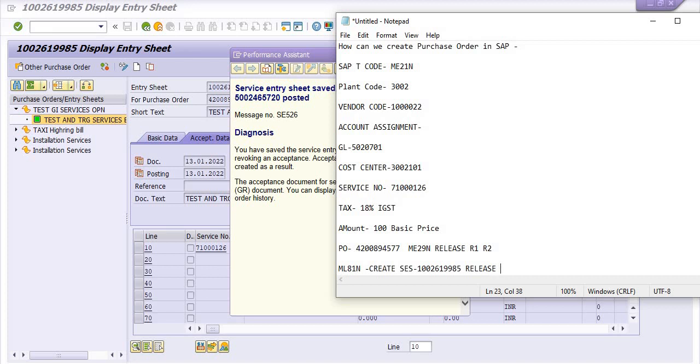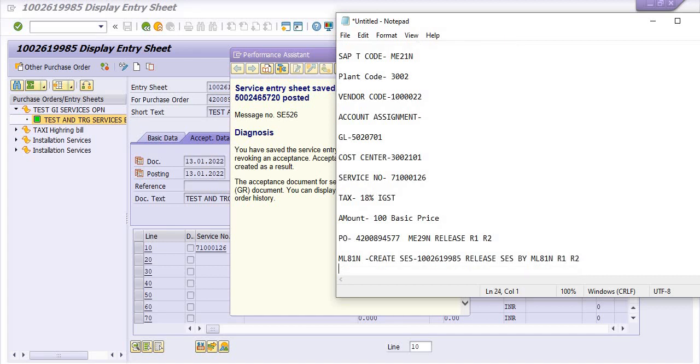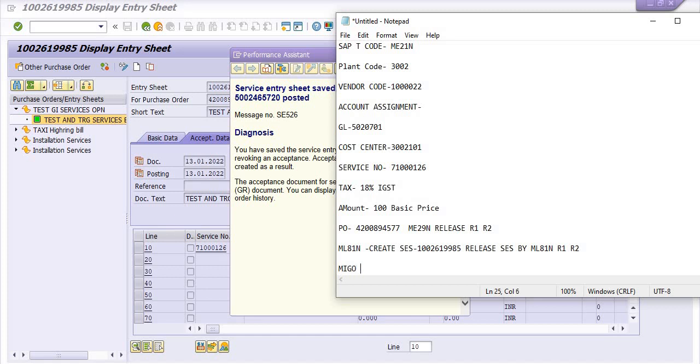Release SES by ML81N, R1, R2, MIGO document is there. Now you can send the vendor bill along with the approval of SES to your accounts department for running the MIRO.